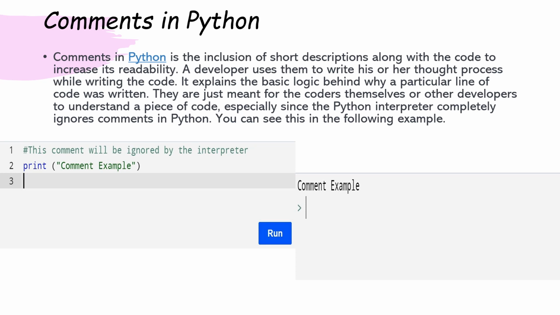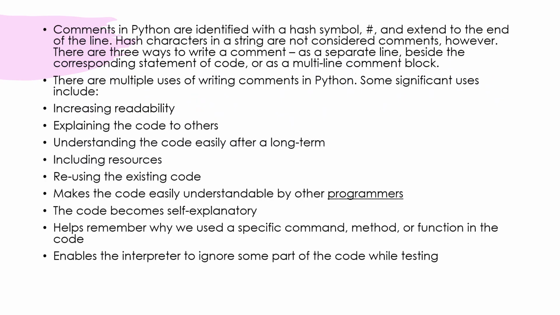You can see this in the following example. Comments in Python are identified with a hash symbol and extend to the end of the line. Hash characters in a string are not considered as comments. However, there are three ways to write a comment: as a separate line, beside the corresponding statement of code, or as a multi-line comment block.